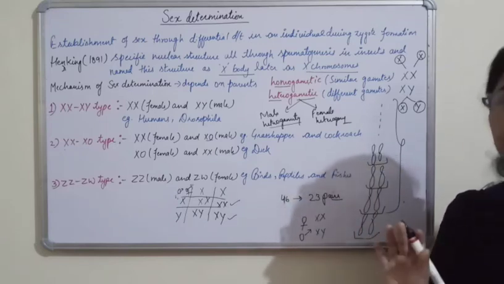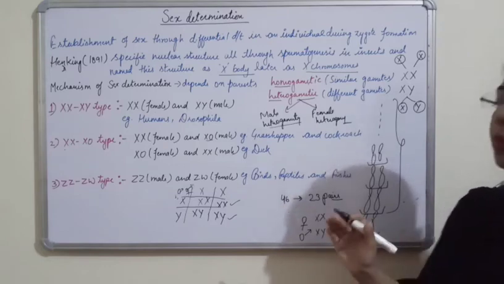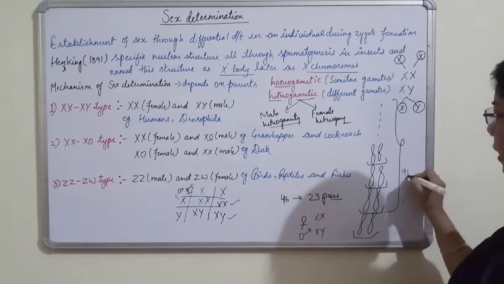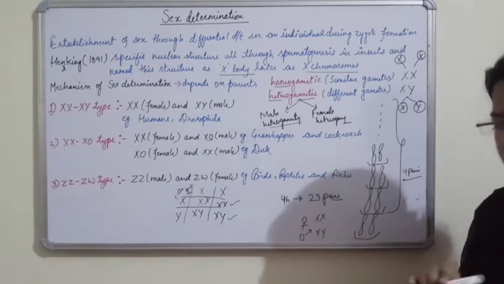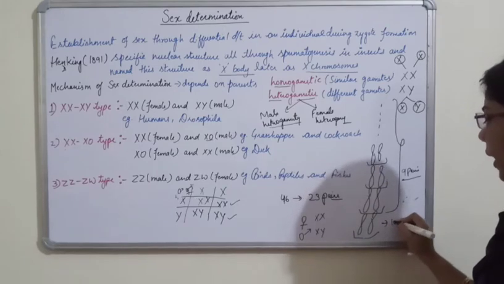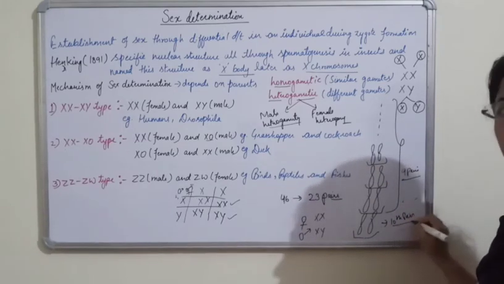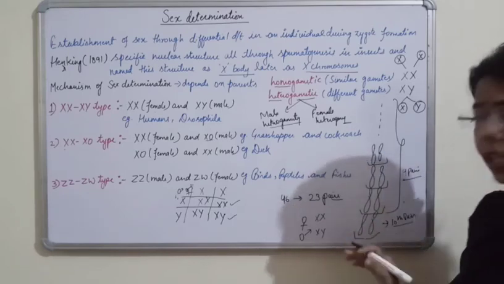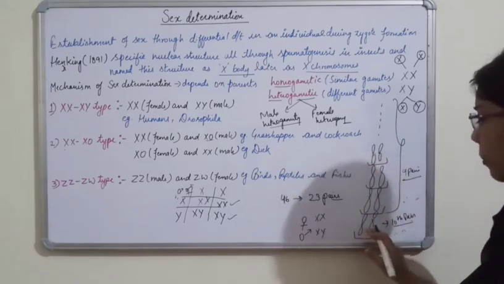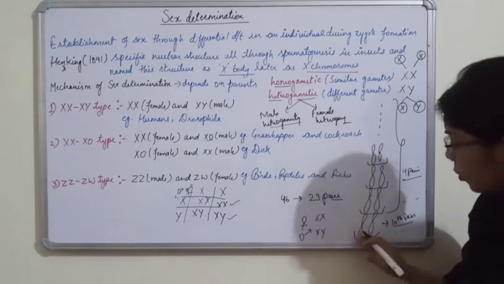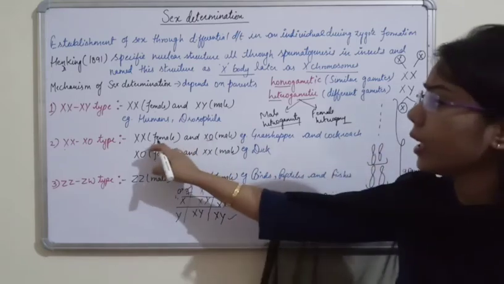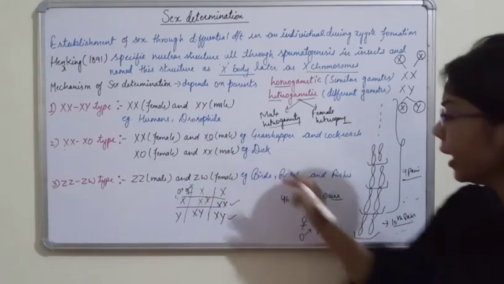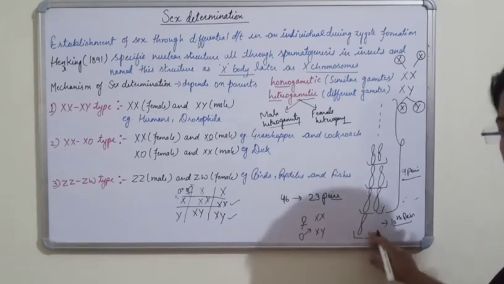Okay, अगर मैं कहती हूँ 20 chromosomes किसी insects में हैं, तो उसमें कितने pairs बनेंगे? 10 pairs. And out of these 10 pairs, 9 pairs are the same. That is autosomes. And the only difference is in the 10th pair. Right? So this 10th pair is present in case of insects. And again, अगर हम male और female की बात करें, तो 10th chromosome जो 10th pair है, female में तो क्या है? 10th pair में XX type है, but in case of male, it is X and the other one is absent.